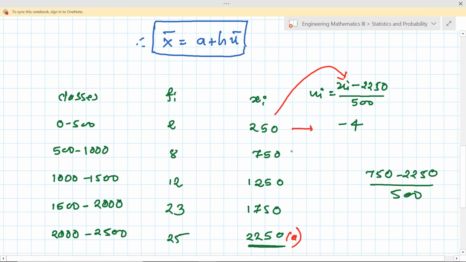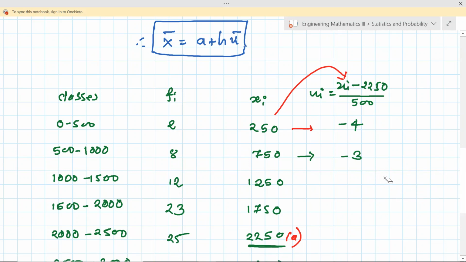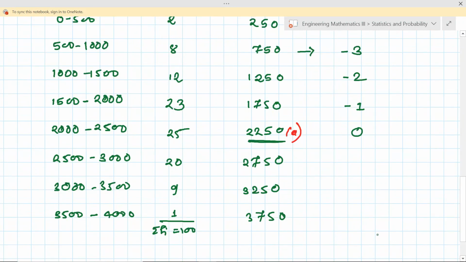What is this value? Write it here. So we just have to do it for every xi. If we calculate, it is very interesting. It is minus 3. And if we proceed in this way, what is next? It is minus 2, then minus 1, and 2250 minus 2250, it is 0.